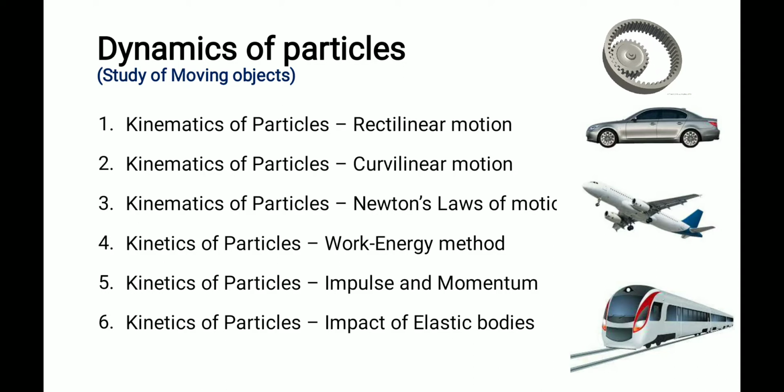In kinematics we have 3 topics: rectilinear motion, curvilinear motion, and 2 topics. And Newton's law of motions comes under kinetics, along with work energy method, impulse momentum, and impact of elastic bodies. We will study one by one.